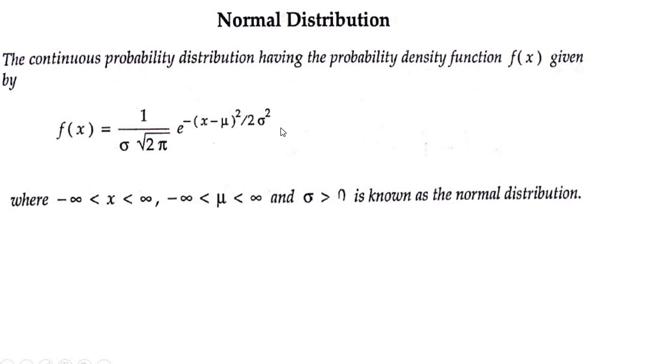Mu and sigma are the parameters, called the mean and standard deviation of the normal distribution. So mean is equal to mu and variance is equal to sigma square, so its standard deviation will be equal to square root of the variance, sigma.